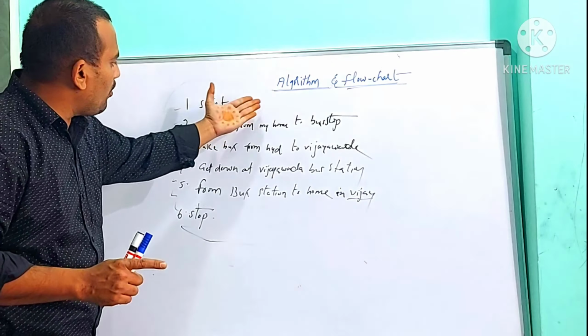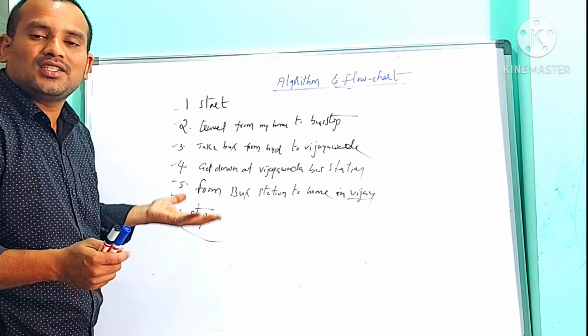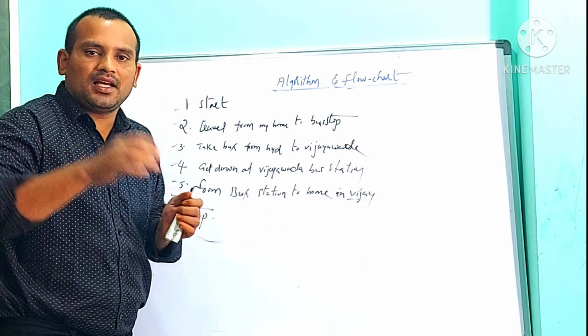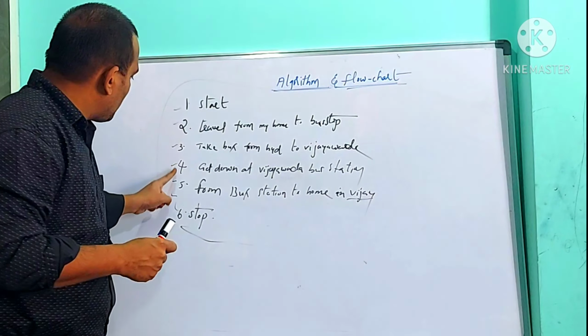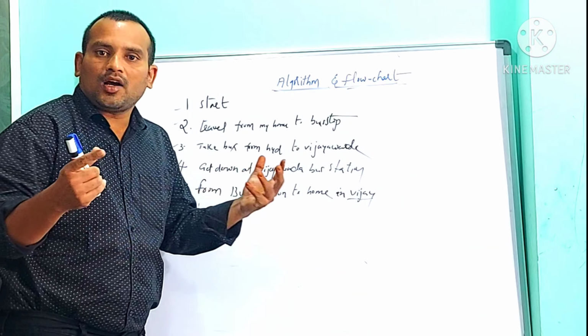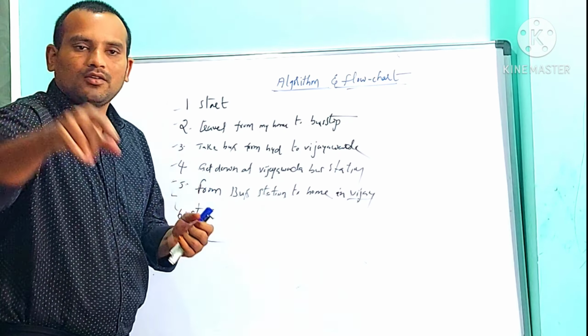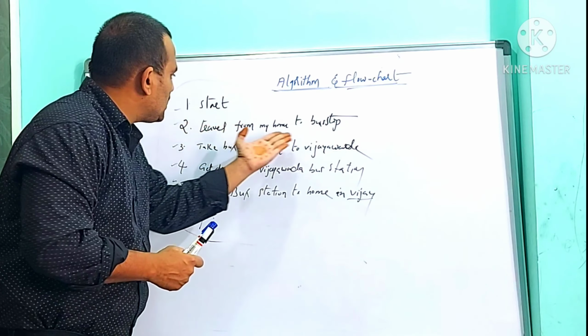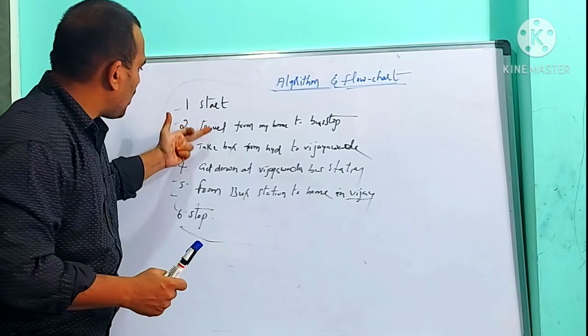Here I solved my problem by using 6 steps. That is called algorithm. Algorithm is a step-by-step procedure for solving any kind of problem by using pseudocode. What is meant by pseudocode? The language which we are using to write the steps of an algorithm.